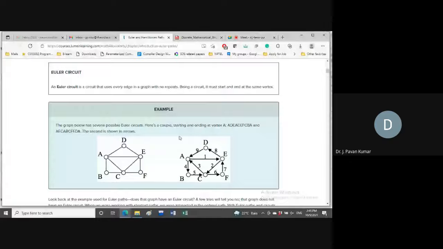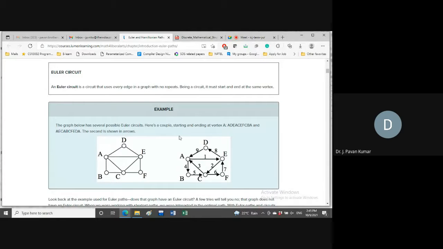Next, similar to that, if a graph contains odd degree vertices, can we have an Euler circuit? No. Can we have an Euler path? This is the question. If a graph contains an Euler path, yes, we can have an Euler path. But what is the restriction again on odd degree vertices? How many odd degree vertices can we have? Only 2, right? Only 2 vertices we can have. And one more restriction also we have discussed. What is that?